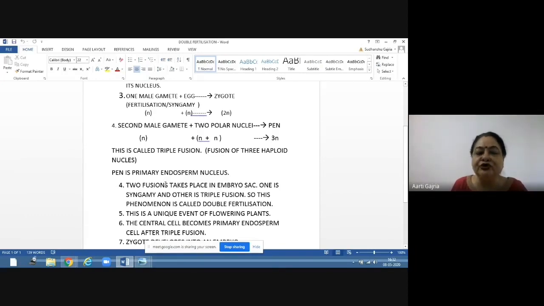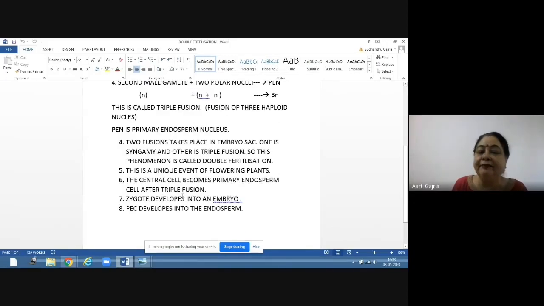Now two fusions take place in the embryo sac. One is syngamy and the other is triple fusion. That's why this phenomenon is called double fertilization. As I told you, it's a unique event of flowering plants.